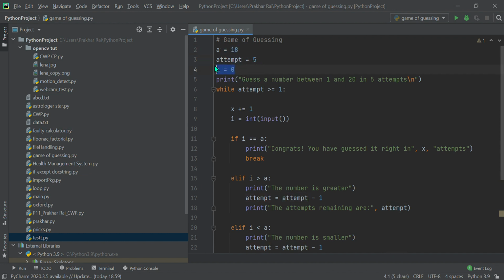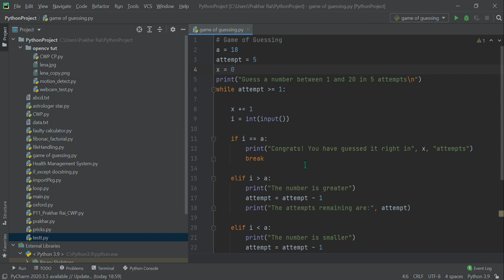Okay, so what is the role of x here? I'll repeat again. What is the role of x here? X is here basically to say that you have guessed it in this many attempts. Like if the user first guesses it wrong, in the second attempt he or she also guesses it wrong, and in the third attempt the user cracks it, the code should say that you have guessed it in 3 attempts.